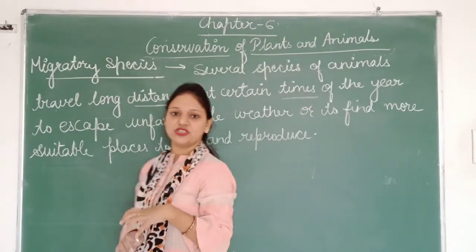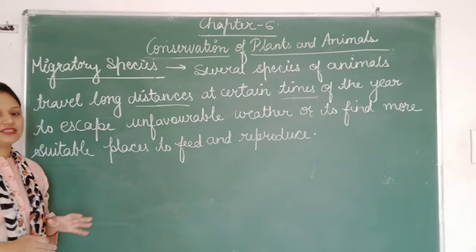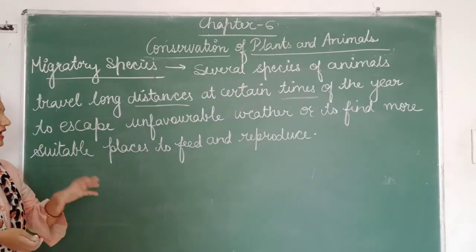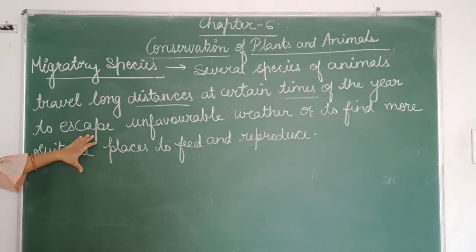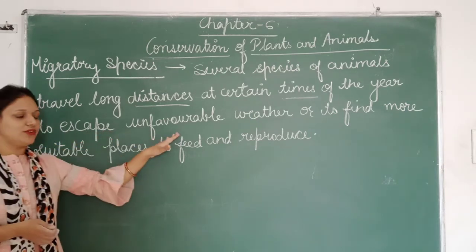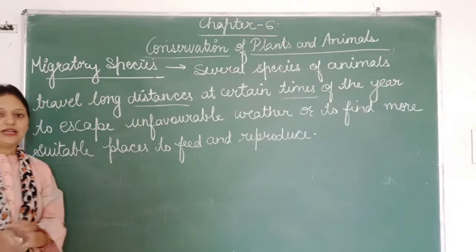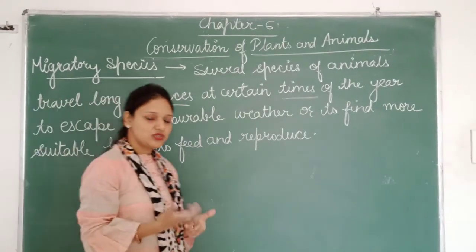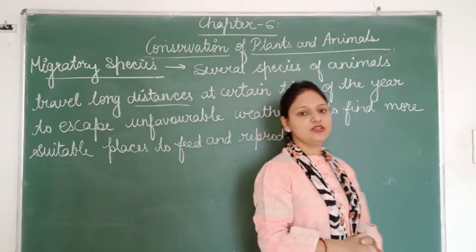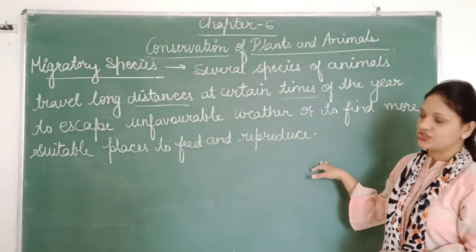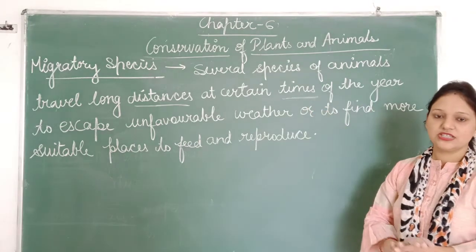That means the time period is fixed in a particular time of year, to move away from the extreme weather and to find suitable conditions for their feeding and their reproduction. That is known as the migratory species.